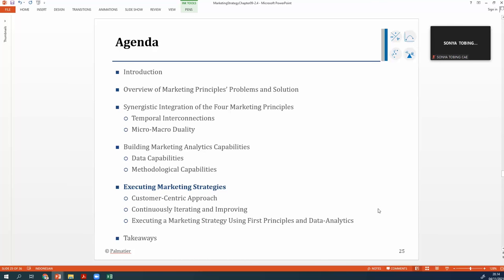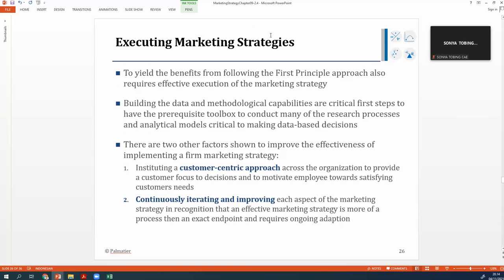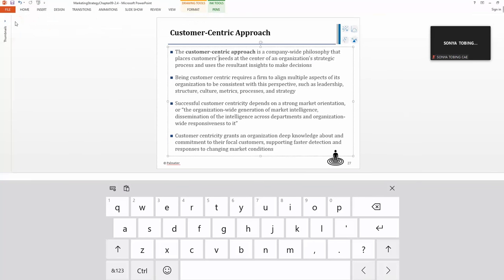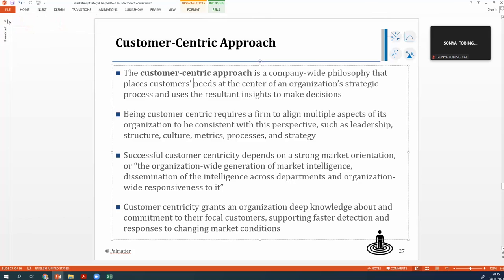And how to execute the marketing strategies. To execute the marketing strategies, you can have two approaches. First is the customer-centric approach. Second one is the continuously iterating and improving approach. What is the customer-centric approach? The customer-centric approach is a philosophy that places customer needs at the center of the organization's strategic process and uses the resultant insights to make decisions. This is the customer-centric approach.